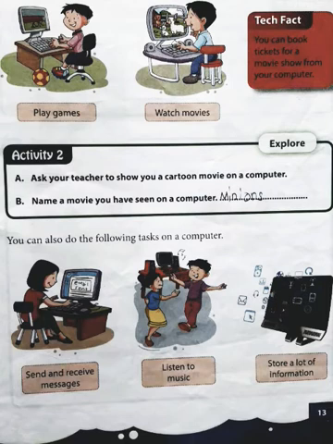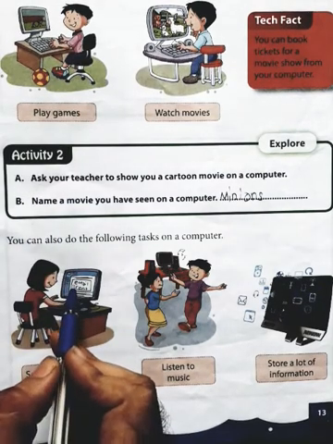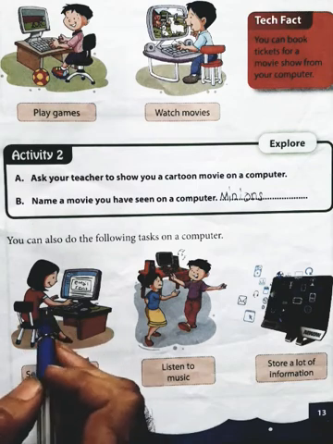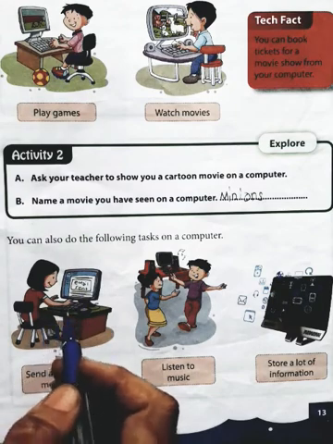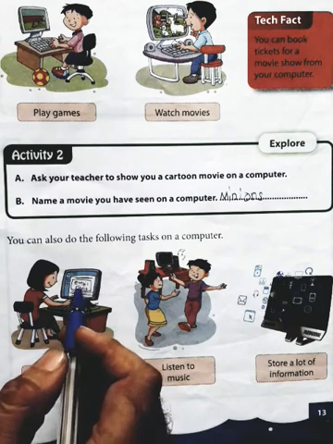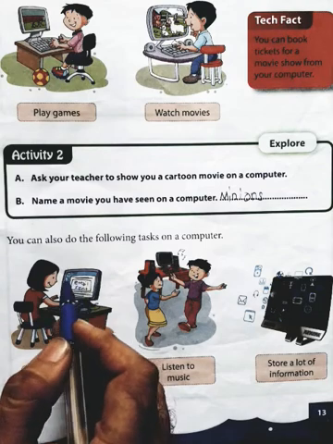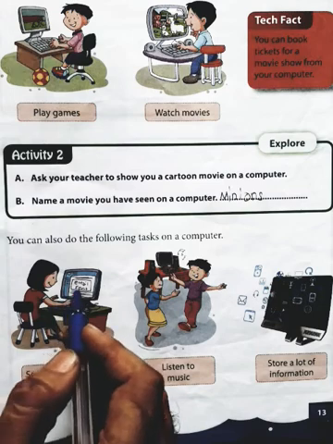But the messages sent by using a computer are called emails. So you can read here, this little girl sitting at a computer is sending an email. And what is email? Email is the message which you send by using a computer, by using internet. It is called as email.